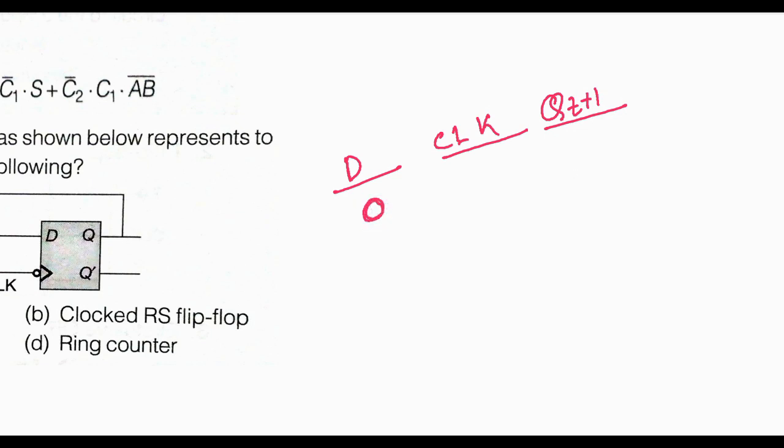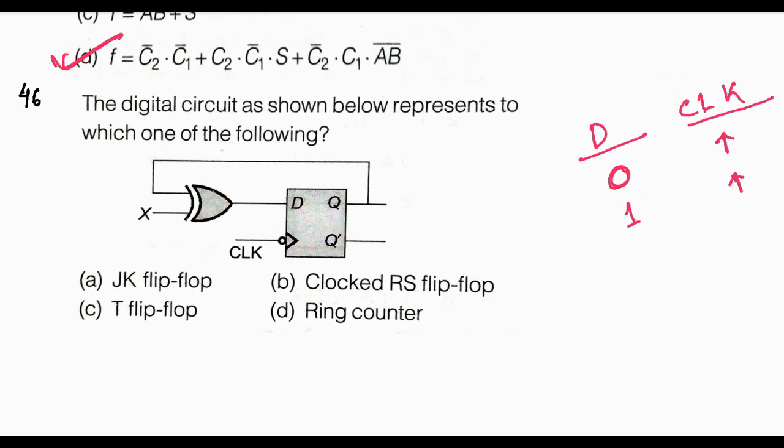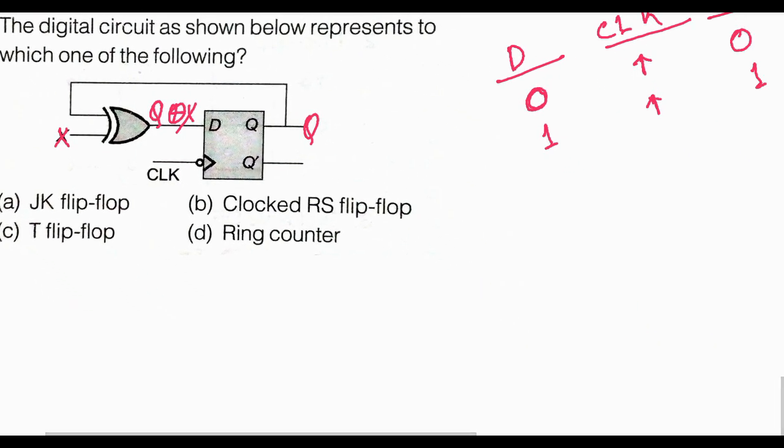When D value is 0 and clock is applied, Q(t+1) will be 0, and when D value is 1 and clock is applied, this will be 1. That means Q(t+1), the next value, is imitating the D value, not depending upon the previous value, that is Q(t). So here, what is the input D? Input D value is Q XOR X. So in this case D is equal to Q XOR X.